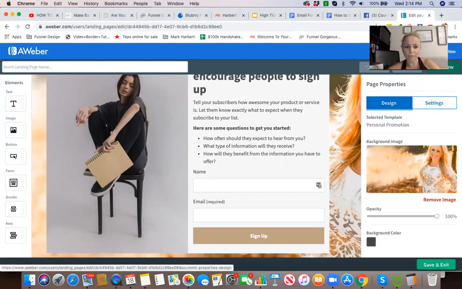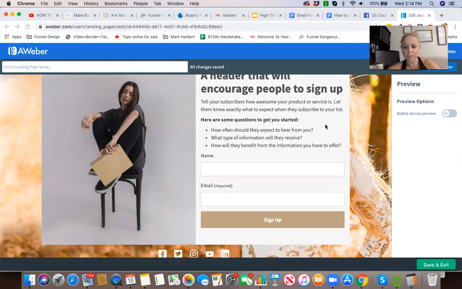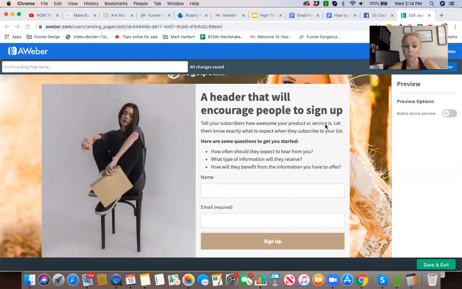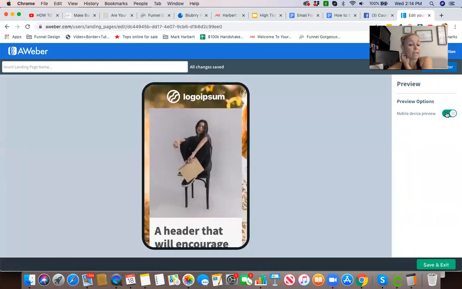we're going to preview this to see what exactly it looks like. Oh, it's not too bad. I don't know if that's the option I would actually choose for my background, but it's not terrible for the time being. Or we can also see what it's going to look like on a mobile device. It's obviously going to look different because it is constrained.